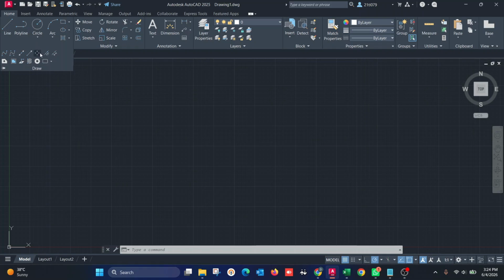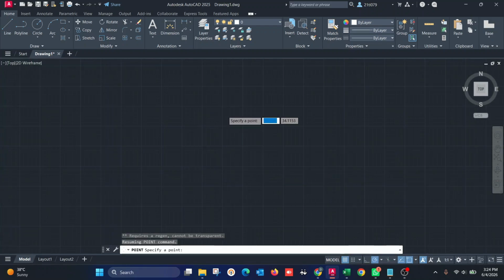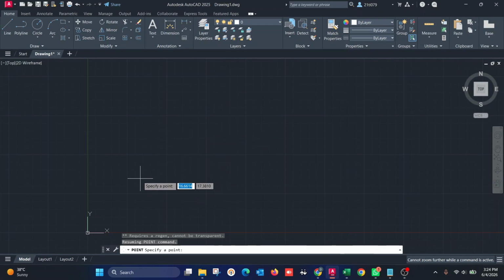Over here, go to the Draw menu. Then click on Point. After that, select Multiple Point. Over here, paste the copied coordinates into the command line and press Enter. Then the coordinate points will be placed in your drawing.